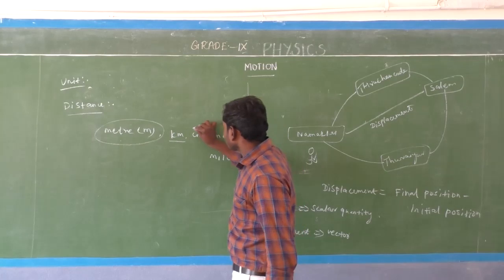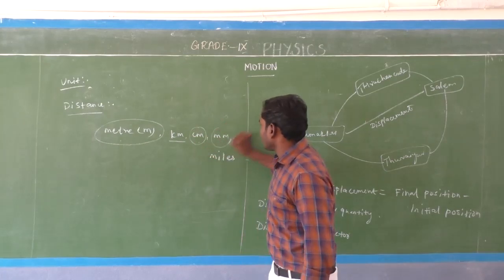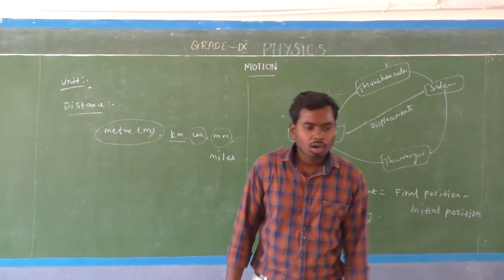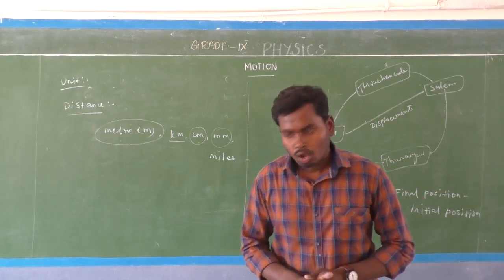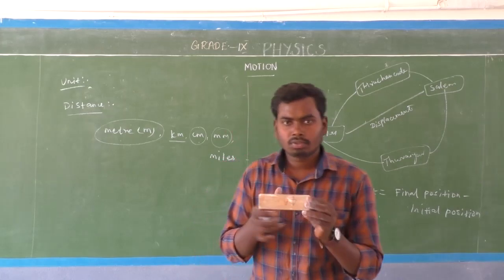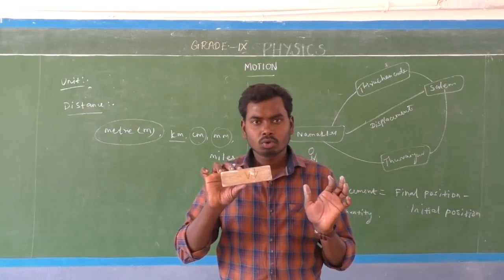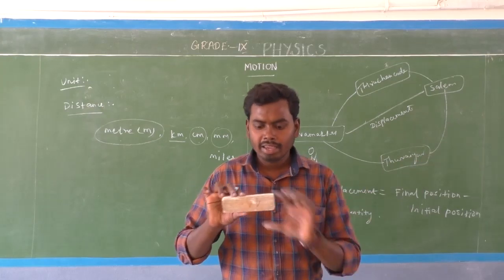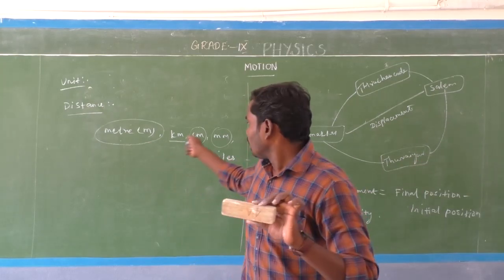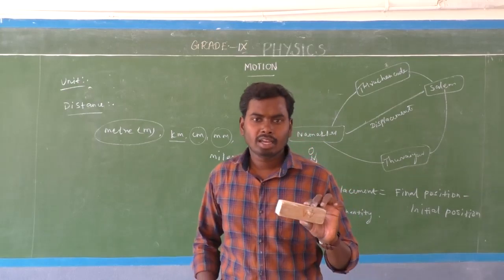Next, the millimeter and centimeter are used to measure smaller quantities. For example, what is the length of this duster? Can you measure it in kilometers? No, because that is a bigger unit. In this situation we can use centimeter or millimeter, isn't it?